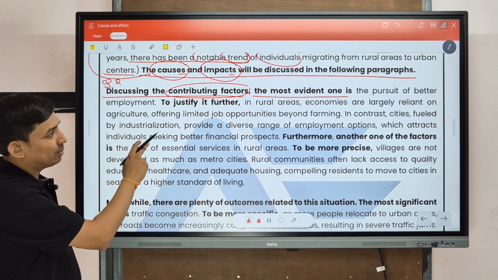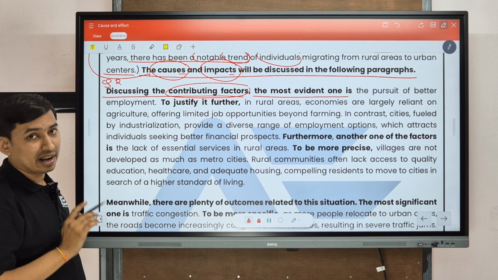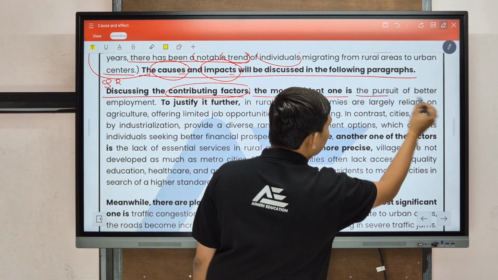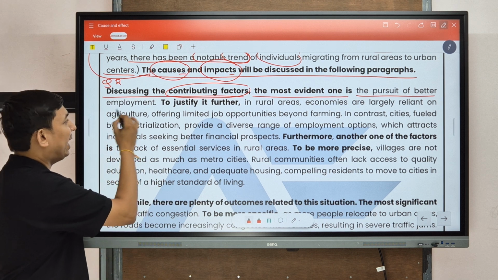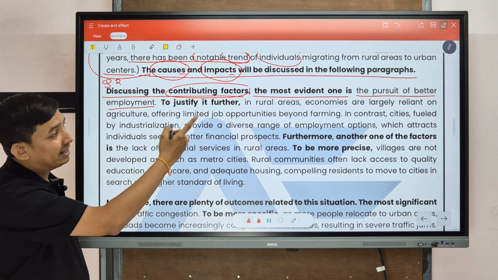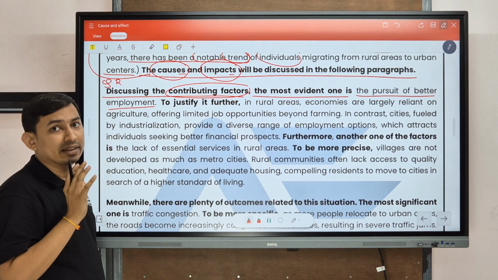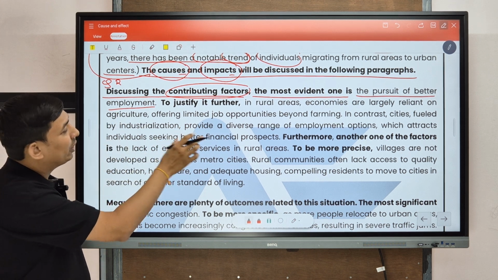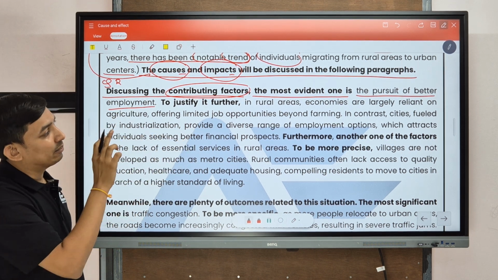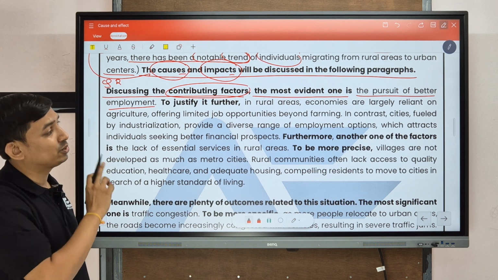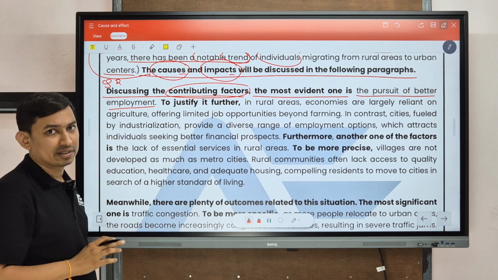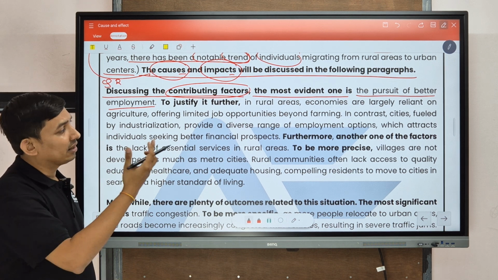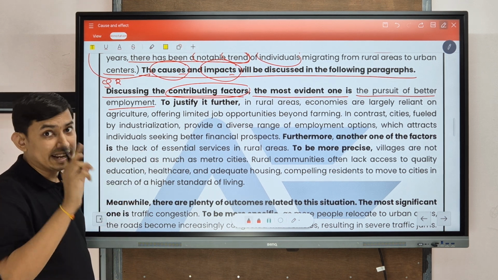So discussing the contributing factors, the most evident one is, now we have to write our main idea. Let's see that. The pursuit of better employment. Whenever we read these ideas, we will understand that, okay, now we are going to explain this idea. What is the main cause behind this situation? The pursuit of better employment. So this is the central theme of our idea. Now we have to elaborate it. Now we will use a linker for that also.